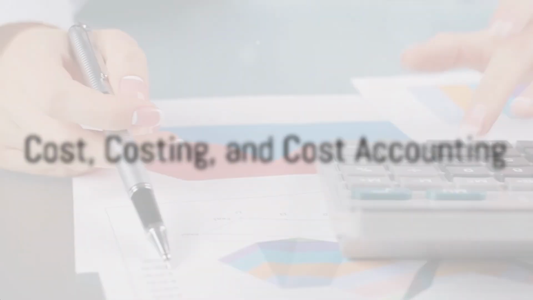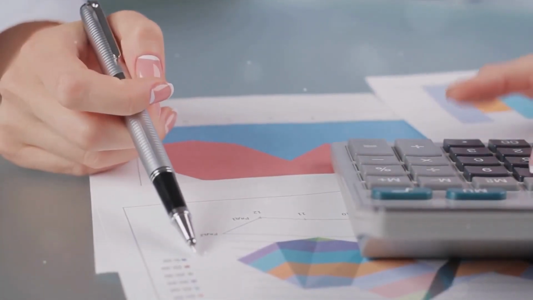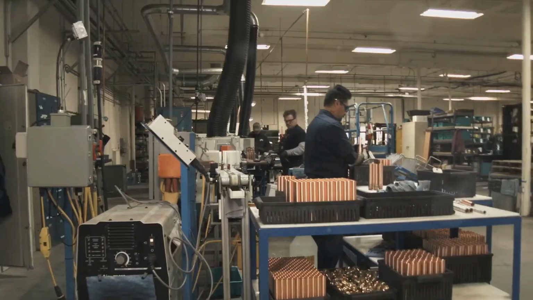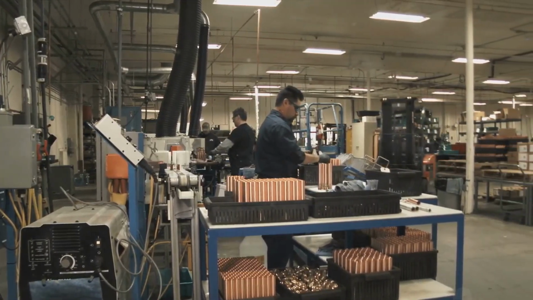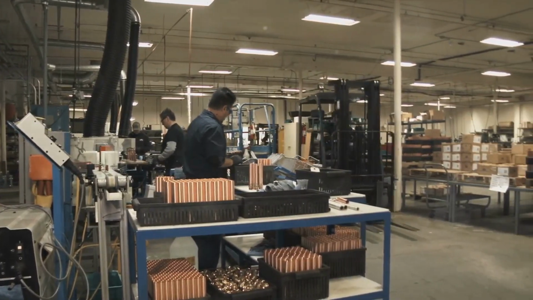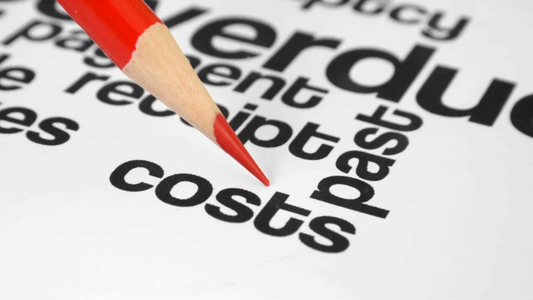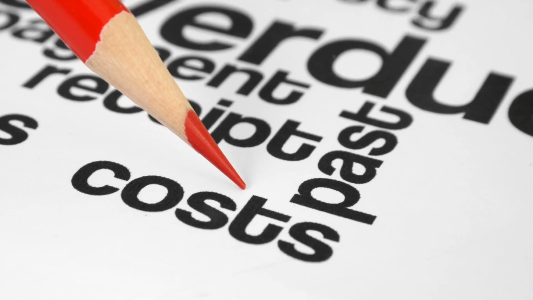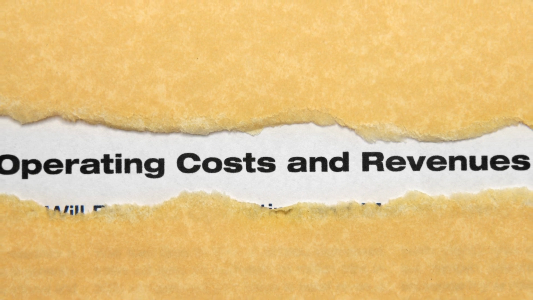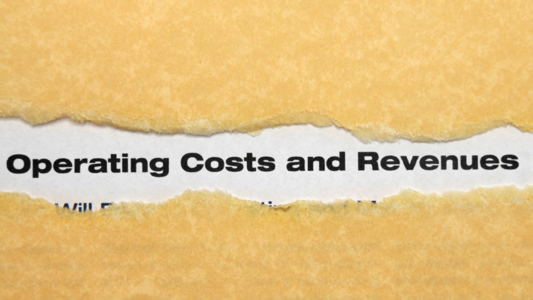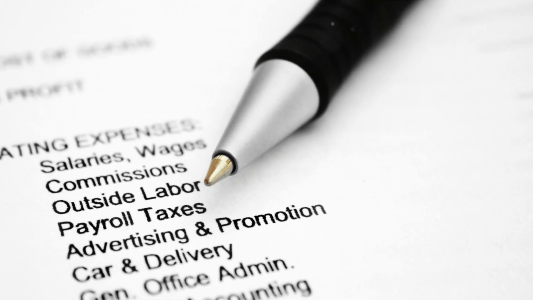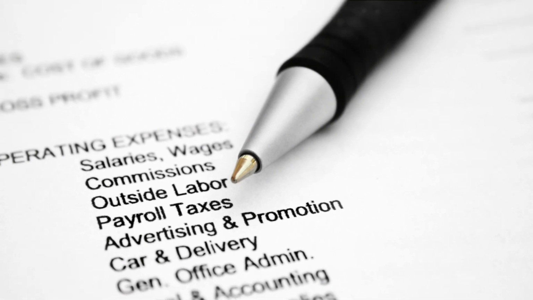Let's delve deeper into the world of costing and cost accounting. First, let's talk about cost. In its simplest form, cost is the amount of money spent on a particular thing, whether it's the materials to make a product, the labor to assemble it, or the overheads to keep the factory running. These are all costs that businesses must consider.